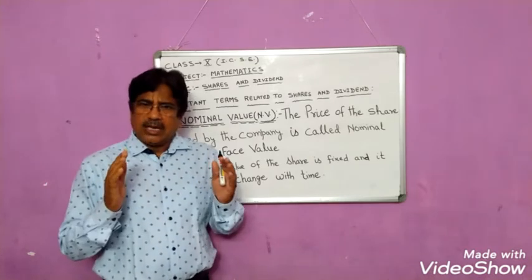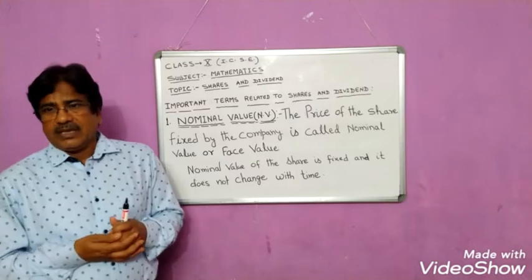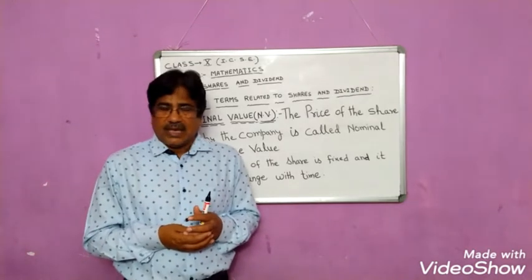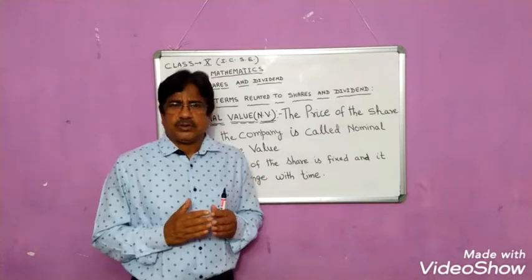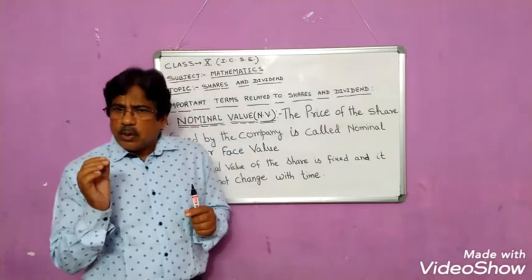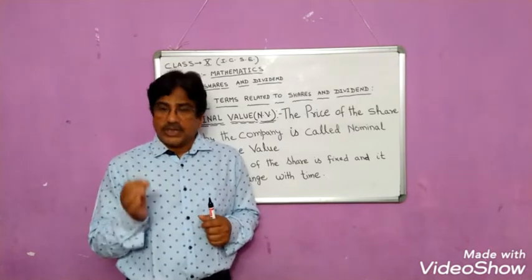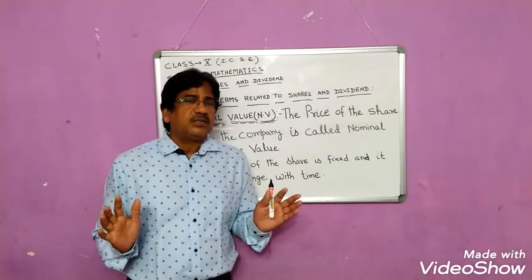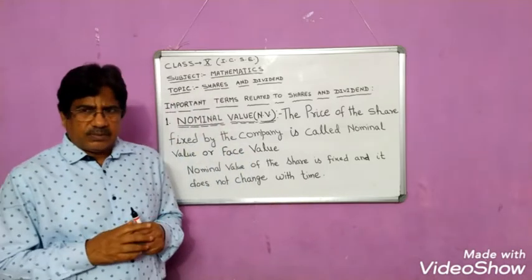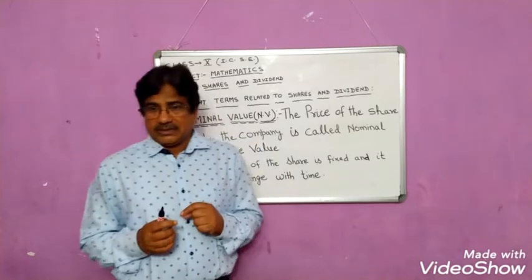So the total amount which is actually required to start the company is called the capital stock. And this capital stock is actually again divided into small parts, and each part is called a share. This is what the share is. Now let me give you an example. Suppose a company requires 10 lakh rupees,